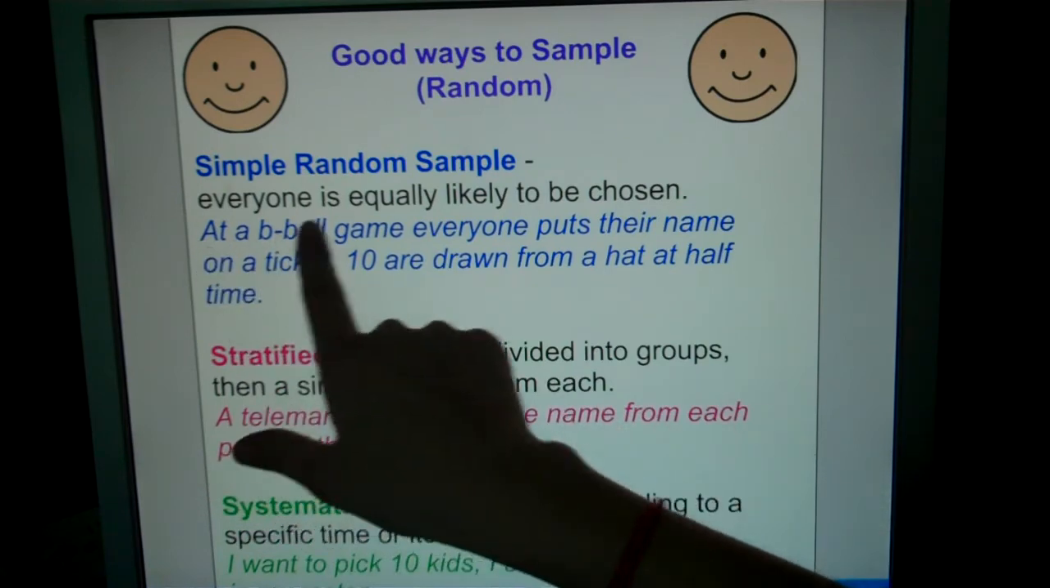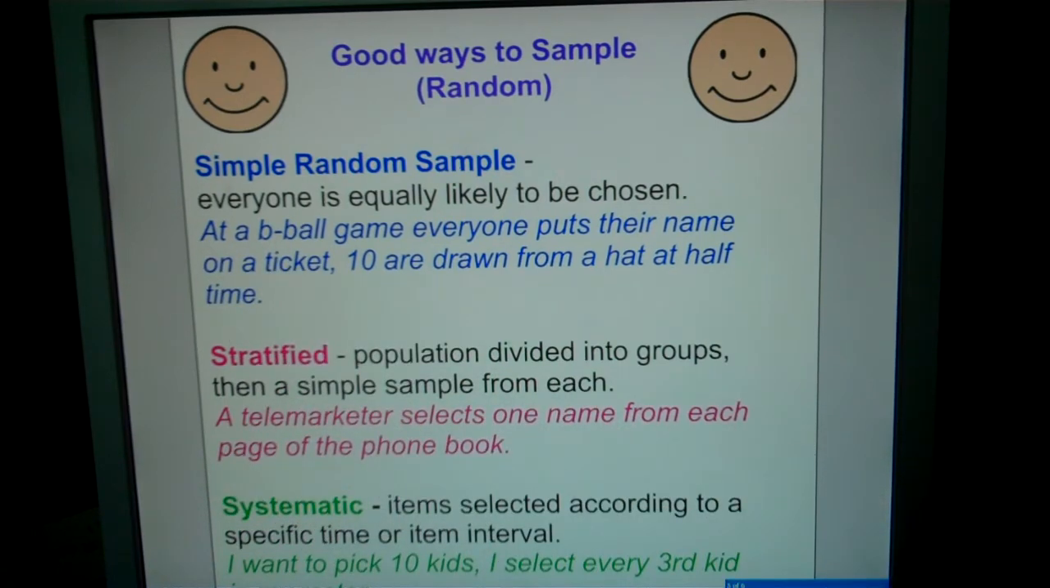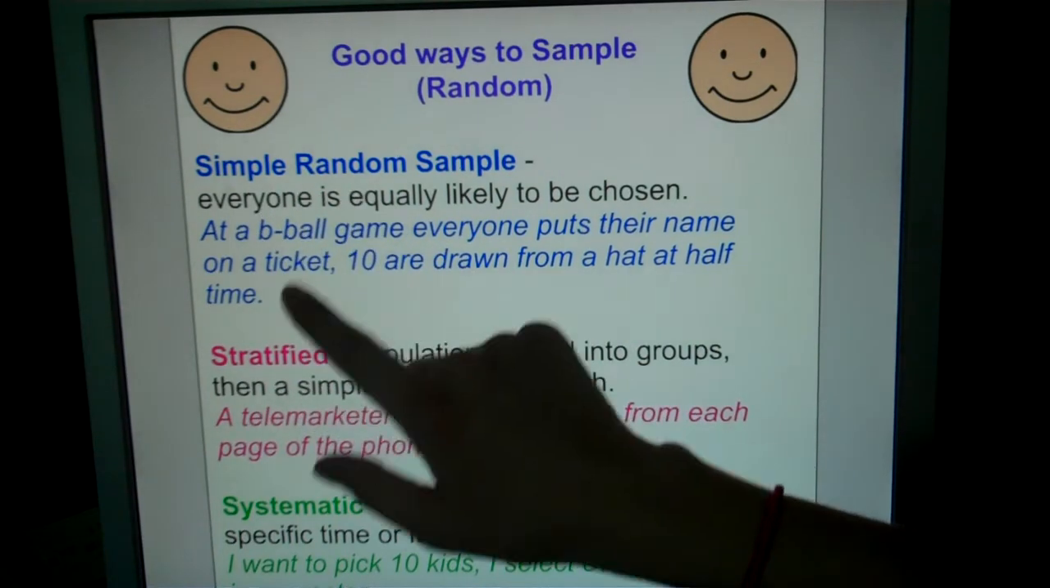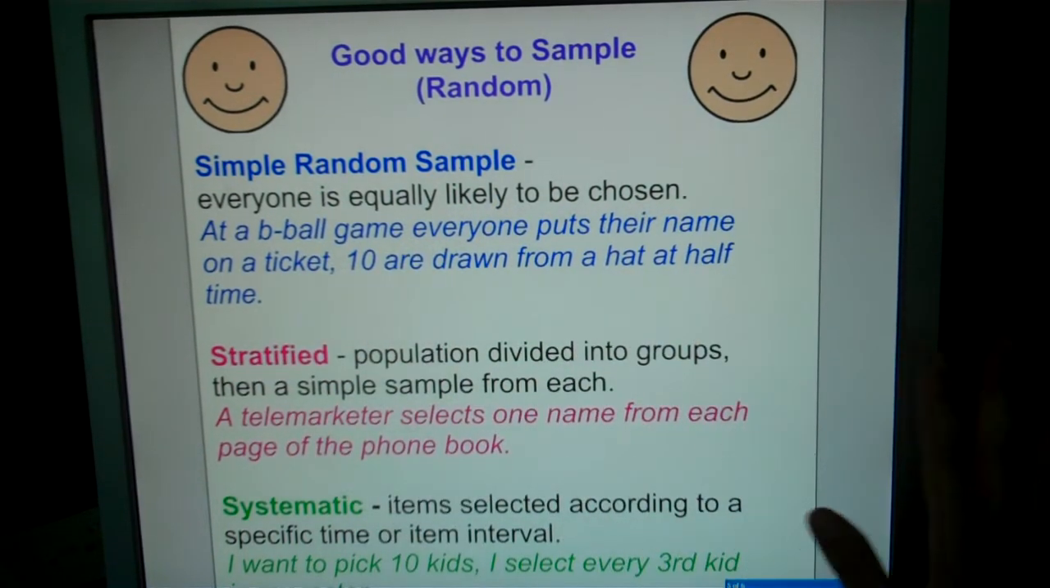So an example of that would be at a basketball game, everyone puts their name on a ticket, and 10 are drawn from a hat at halftime. That's random, okay? It's not huge. They're not doing everybody, so they're not doing a census, but it is a simple random sample. Everybody gets an equally likely chance to put it in, okay, to win.